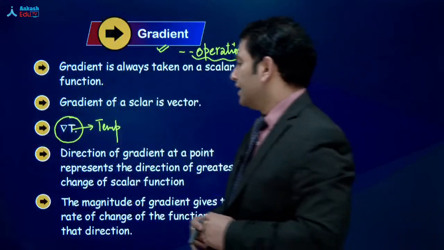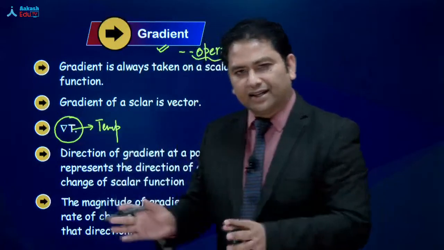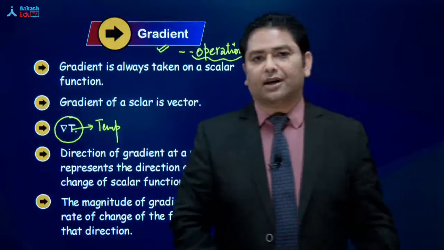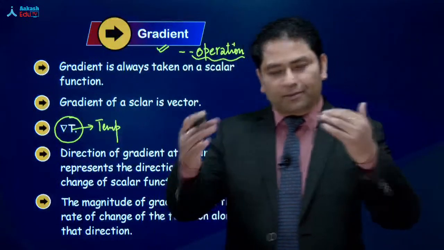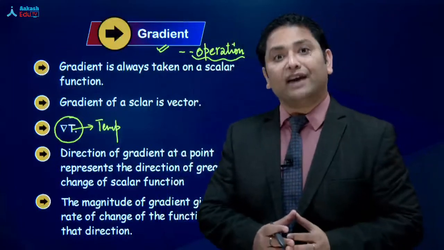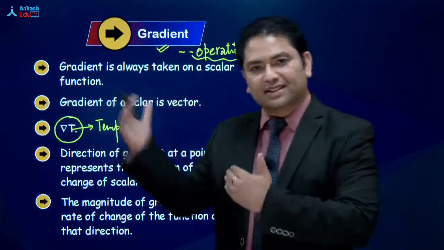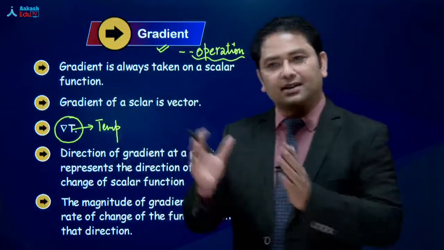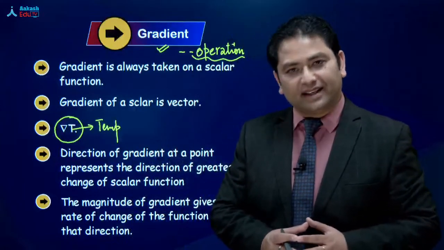Okay? But another interesting thing is that gradient is always taken for a scalar quantity, but वो operation करने के बाद the quantity gets converted into vector. Now this is very interesting. Like in the previous discussion we said gradient is always taken for a scalar quantity. Yes?